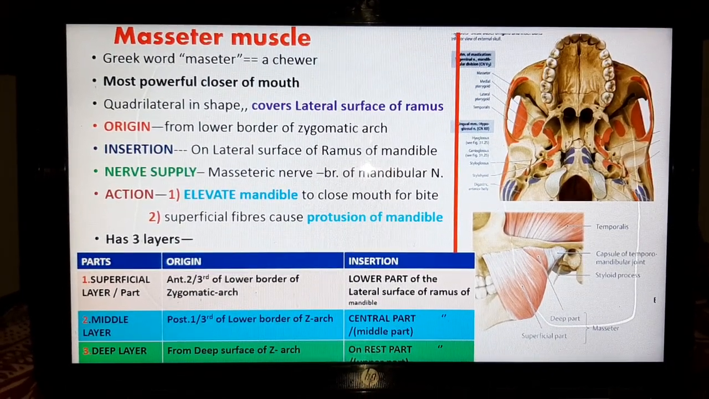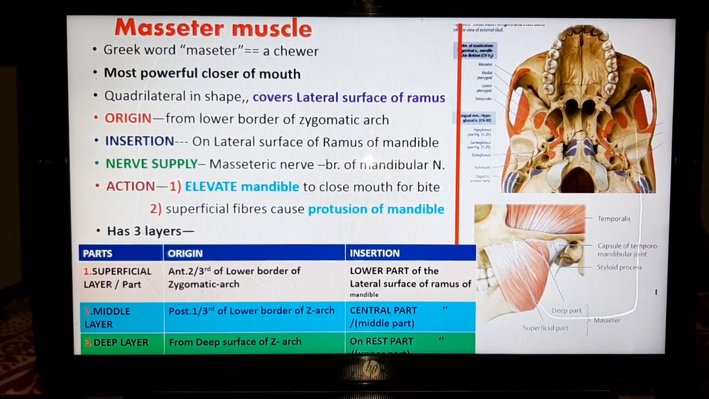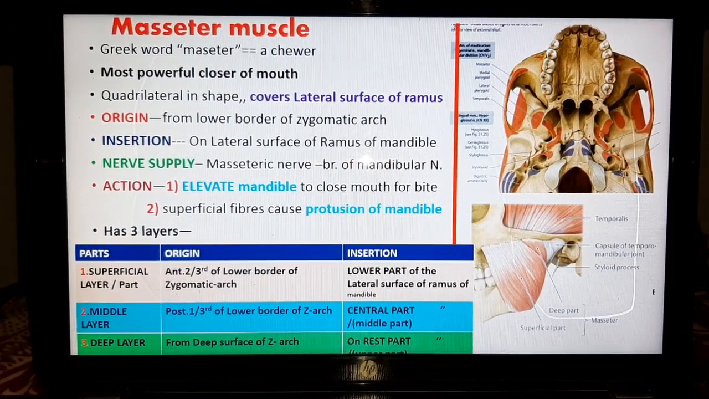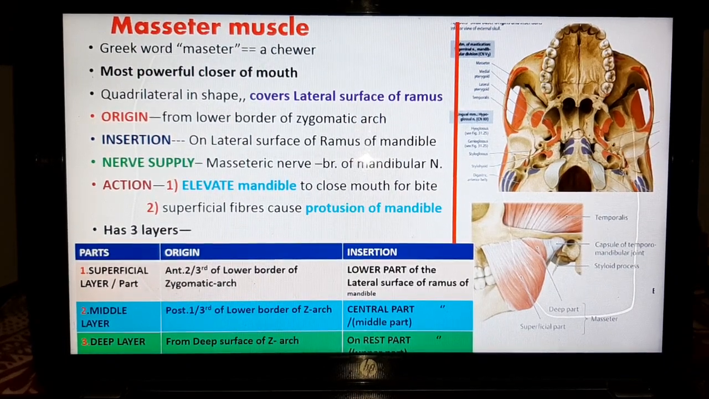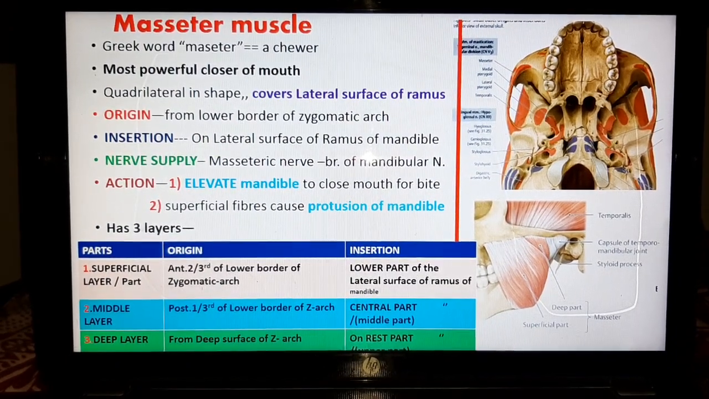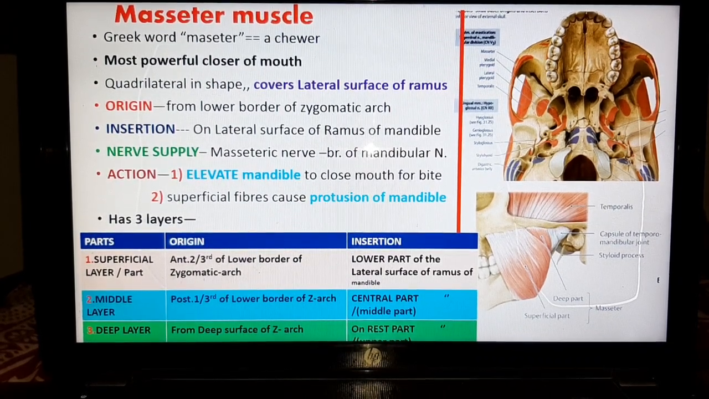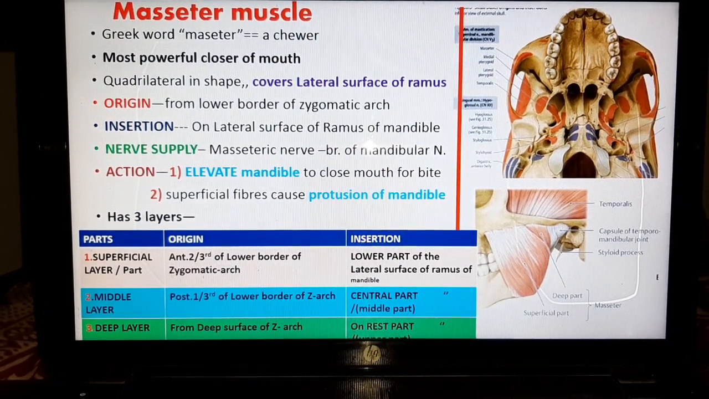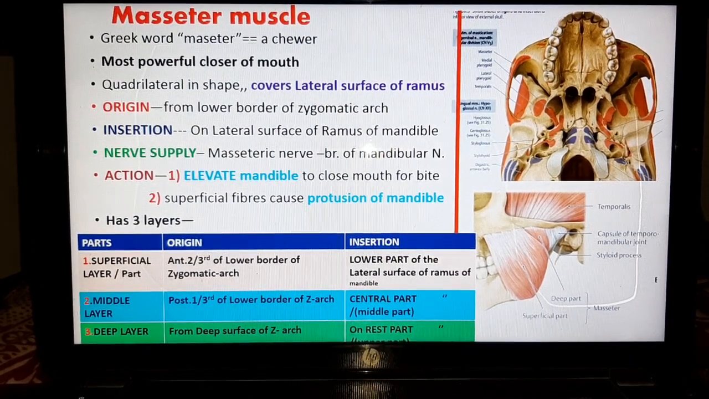First is the superficial layer or part, second is the middle layer, third one is the deep layer or part. Now comes to the origin of each part. The superficial layer arises from the anterior 2/3 of the lower border of the zygomatic arch. The middle layer arises from the posterior 1/3 of the lower border of the zygomatic arch, and the deep layer or deep part arises from the deep surface or inner surface of the zygomatic arch.